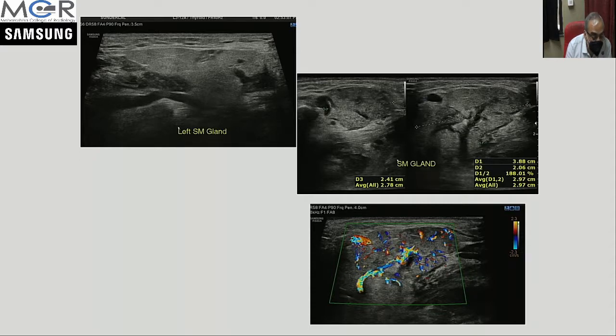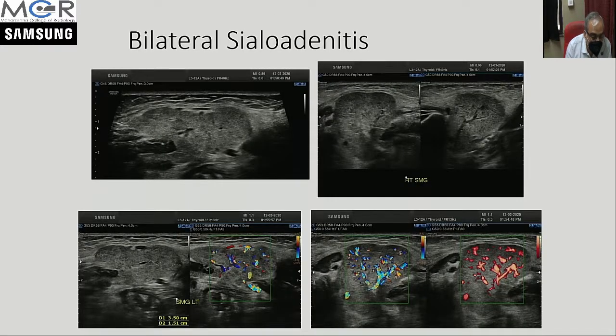So all three things, the sialectasis, sialoadenitis, and sialolithiasis, are very well seen on ultrasound and Doppler. This was an example of bilateral submandibular sialoadenitis, where you see a beautiful demonstration of the increased vasculature. Bilateral sialoadenitis is common in viral diseases, and sometimes in HIV or other autoimmune diseases also.